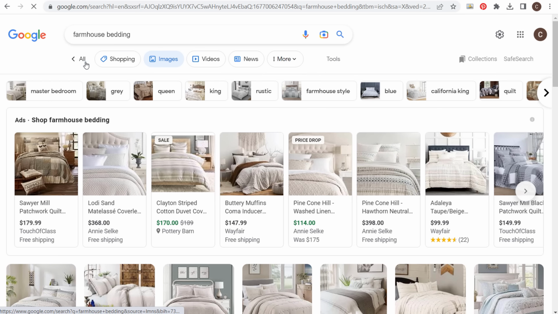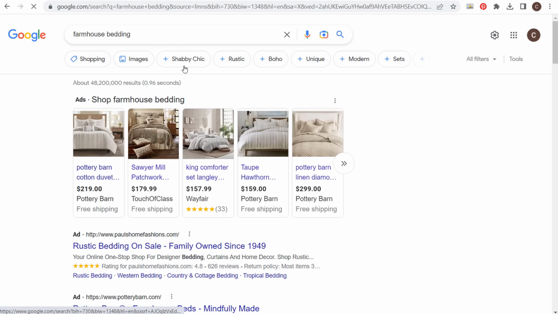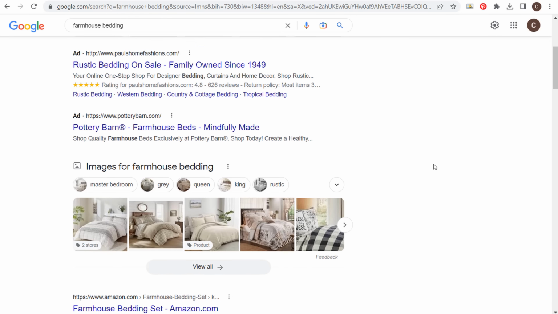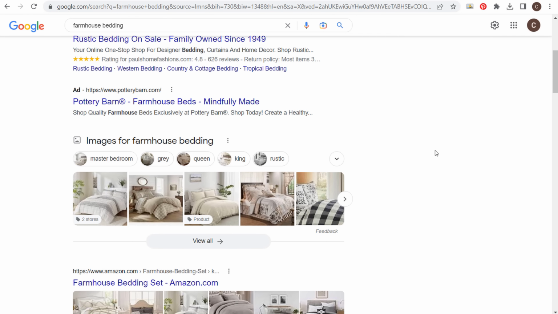You'll also see that sometimes when you just come to all: shabby chic, rustic, boho, unique, modern, sets. These are different keywords that people are actively searching that I need to add to my website. I've added some of these to my website already. There's plenty more I can add, but it is time consuming to actually categorize your products. But that's how you separate yourself from the competition.